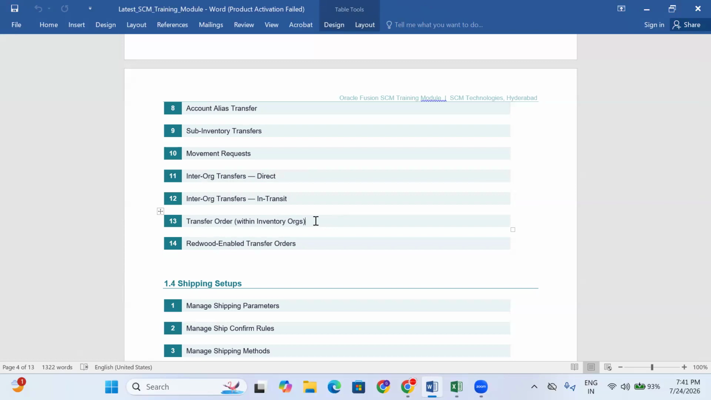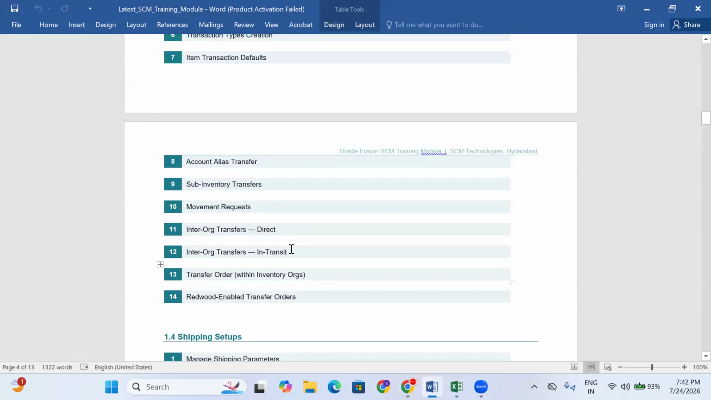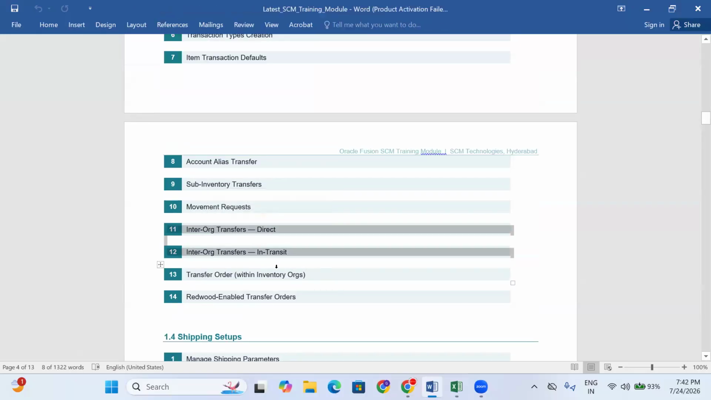Direct means the material is directly delivered to your home. In-transit means you first receive the material, then you put the material in your location. If it is bedroom related material, you put it in the bedroom. If it is bathroom related, you put that material in the bathroom. If it is kitchen, you put that material in the kitchen. First you receive, then you put that material in the kitchen. Same way in the organization also, two types: direct and in-transit.